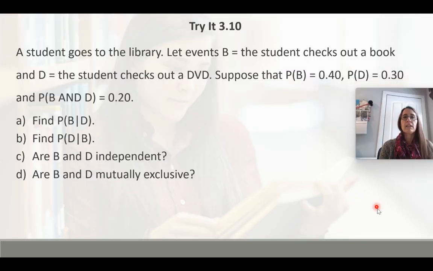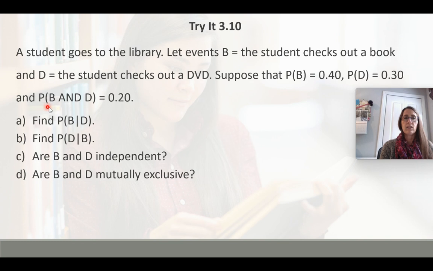Another example, a student goes to the library. We're going to let event B equal the student checks out a book and D equal the student checks out a DVD. So this time we're given probabilities. The probability that the student checks out a book, the probability of event B, is 0.4. The probability that the student checks out a DVD is 0.3.